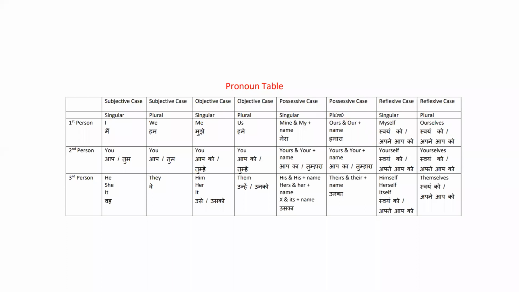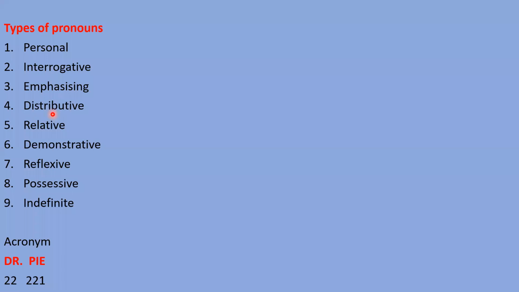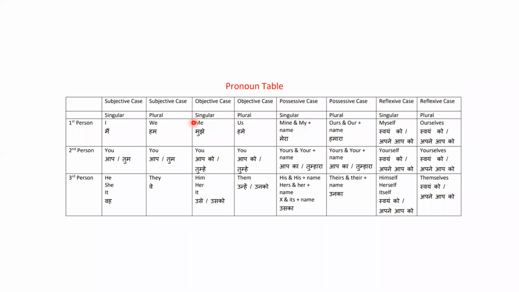You can use the acronym Dr. Pi. D for demonstrative, second D for distributive, R for relative and reflexive, P for possessive, second P for personal, I for interrogative and indefinite, E for emphasizing. So raise your hand, dear students, who can tell me all the types of pronouns by the help of Dr. Pi. No one is there who can let me know.